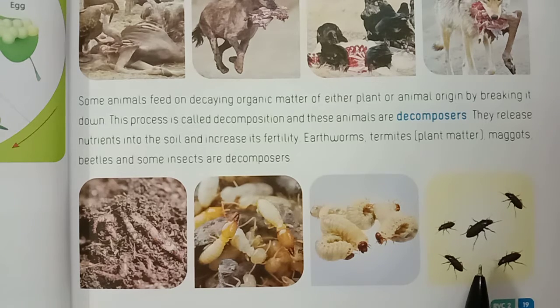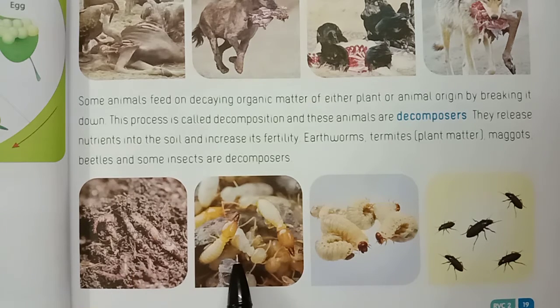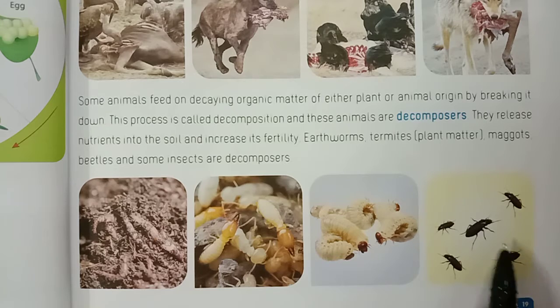What is it called, children? Decomposition, and these animals are called decomposers. They release nutrients into the soil and increase its fertility. For example, earthworms, termites, maggots, beetles, and some insects are decomposers. These are called decomposers, children.